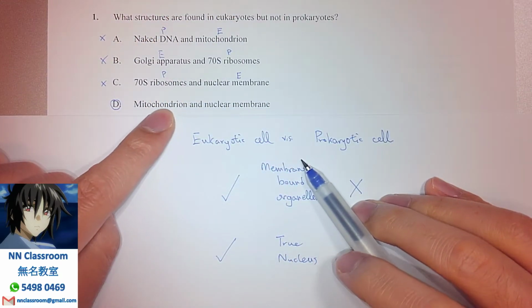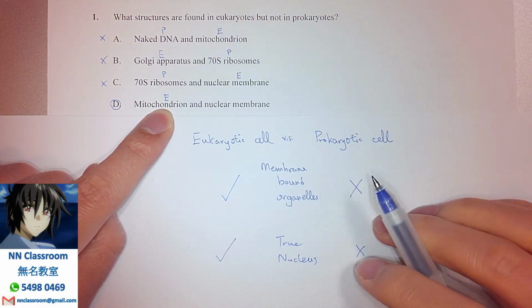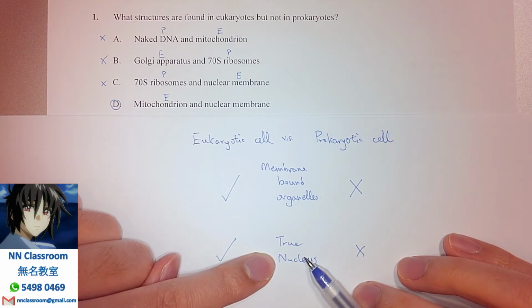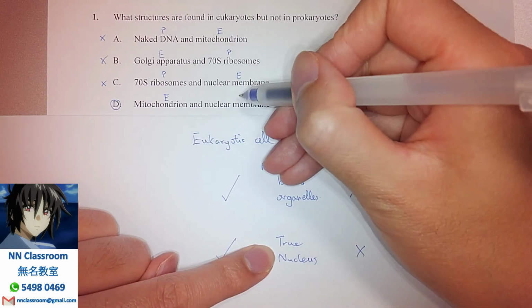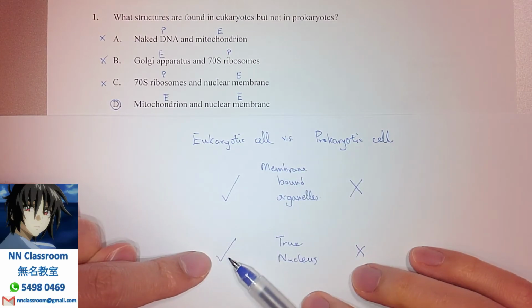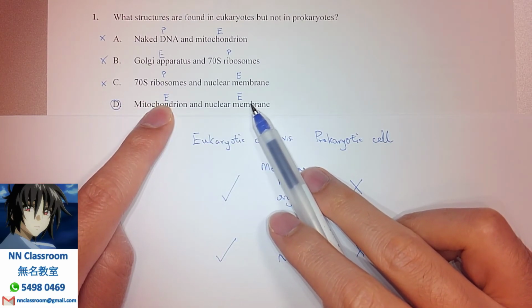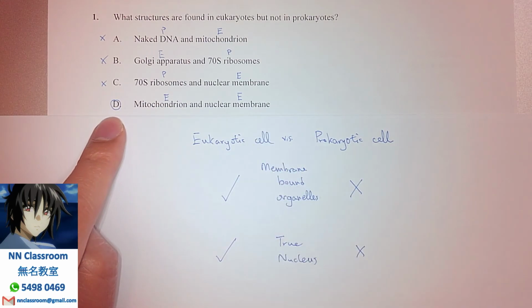Double check it. Mitochondria, yes, true. A membrane-bound organelle, as just mentioned. And nuclear membrane, also a classification of whether there's a true nucleus. If yes, it is a eukaryote, right? So only choice D exists in eukaryotes but not prokaryotes. So the answer is D.